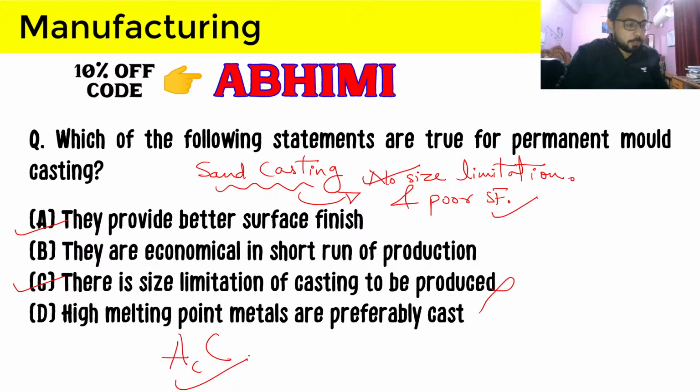Complex shapes can be produced in permanent mold casting, but they can also be produced in expendable, non-permanent mold casting, such as investment casting. Investment casting is a non-permanent mold casting, and there we also get complex structures and good surface finish. So you can say that for permanent mold casting, but it is also true for some expendable mold castings. But for sand casting it is not true, so take care of that.